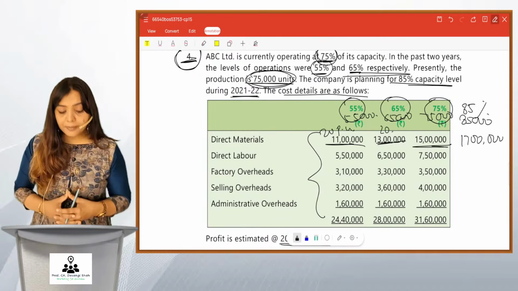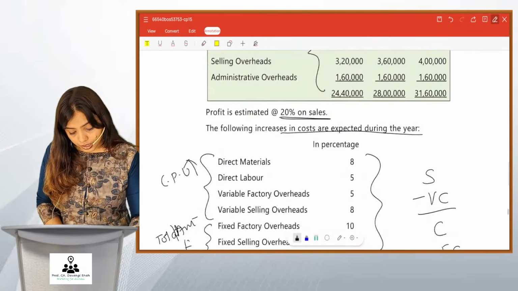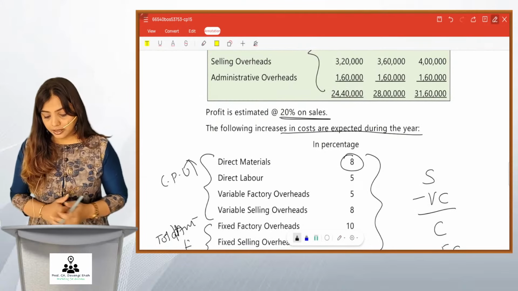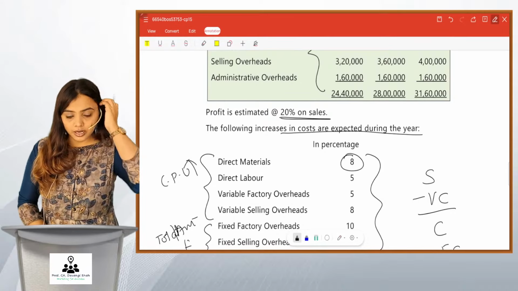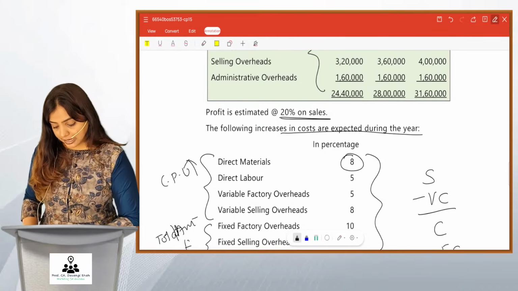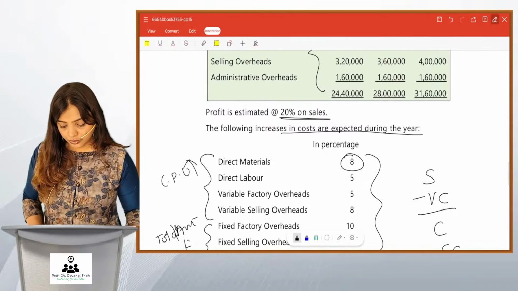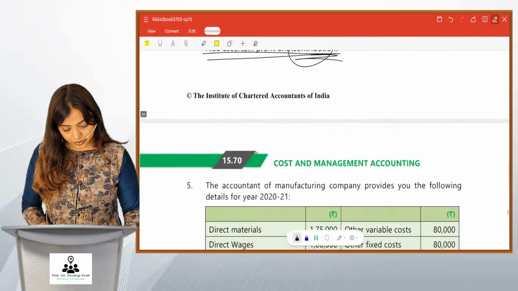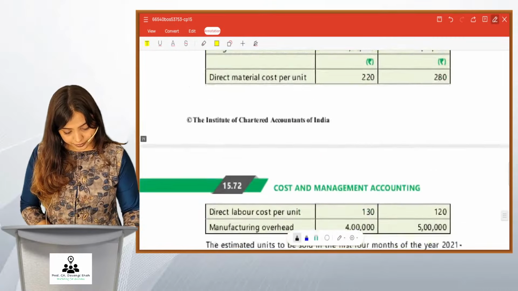But ये जो 20 per unit है, this is the existing cost, correct? And this is going to increase by 8%. Friends, it will become 18 lakh 36,000. Got it? तो आप 20 plus 8% भी कर सकते हैं. 21.6 into 85,000 you get 18 lakh 36,000. Check out the answer. आपको ये समझ गया होगा. Material cost.